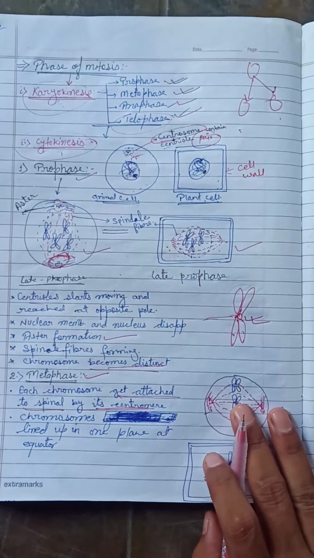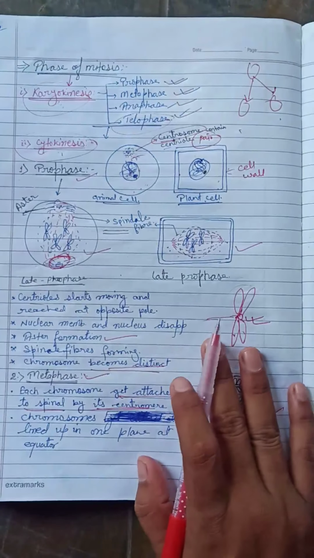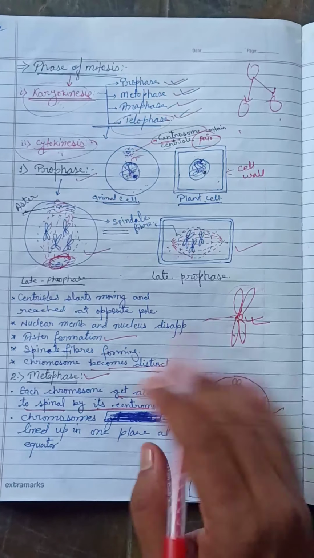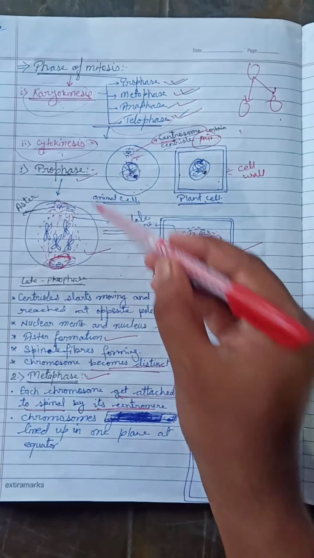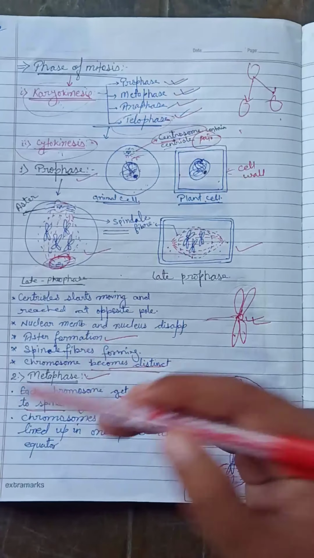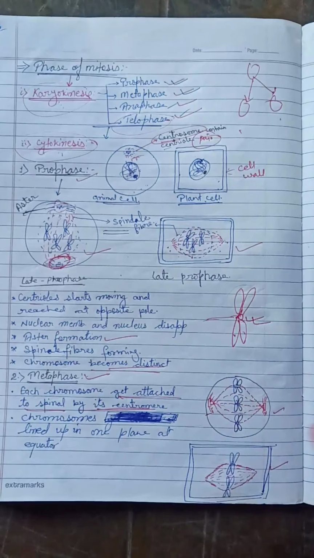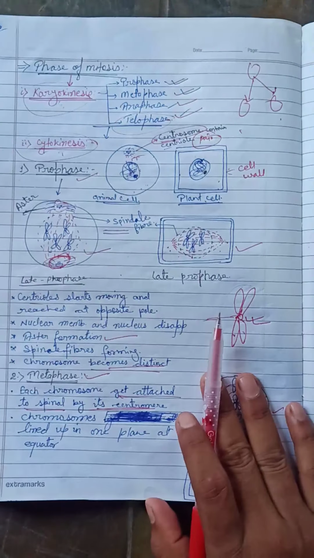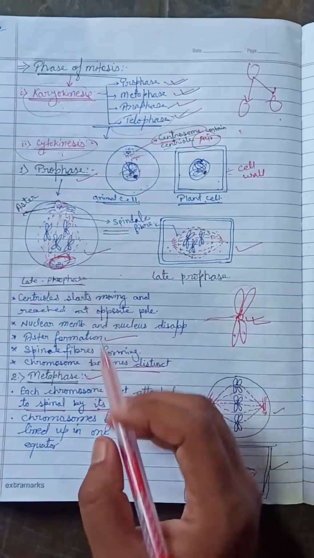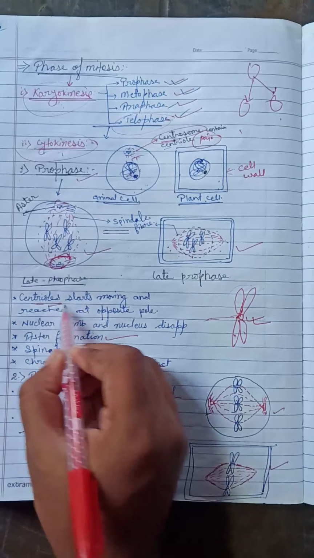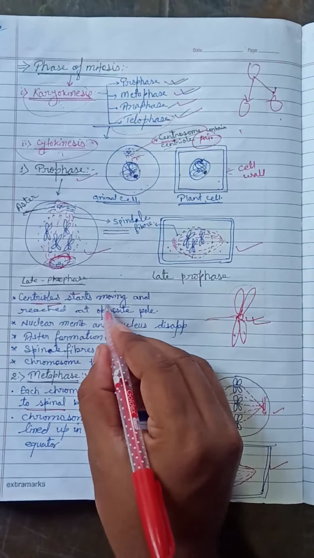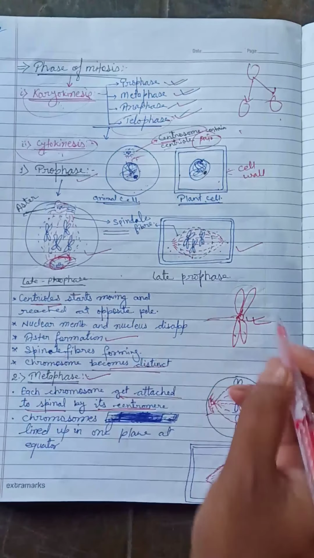After the completion of prophase, let me tell you about some characteristics related to prophase first. Then we will discuss metaphase and telophase. The characteristics in prophase: the centrioles start moving and reach the opposite pole.